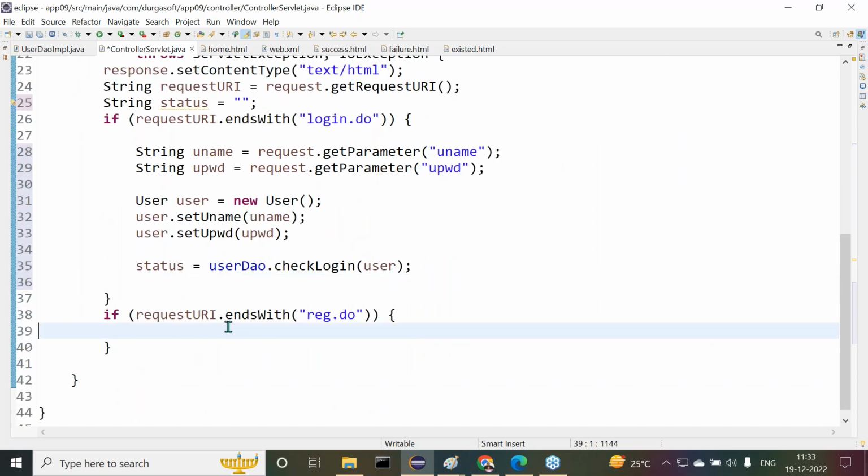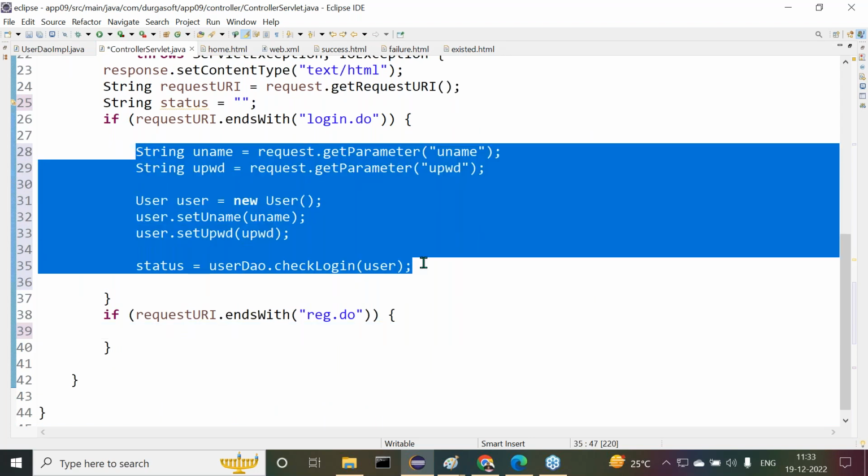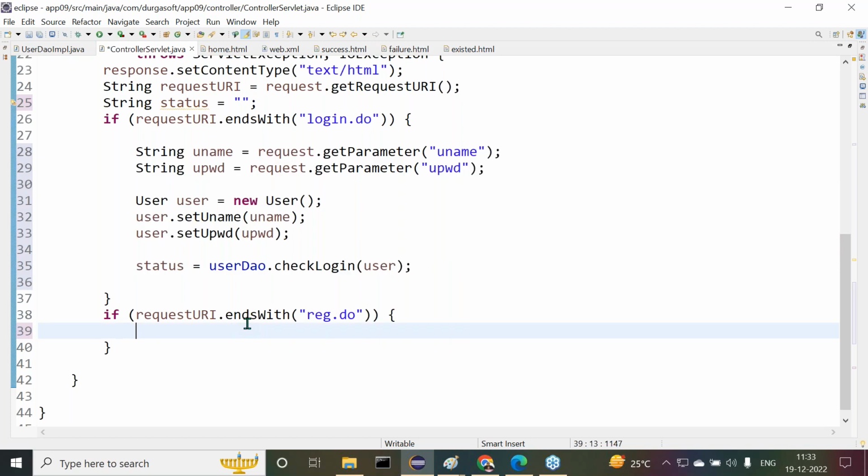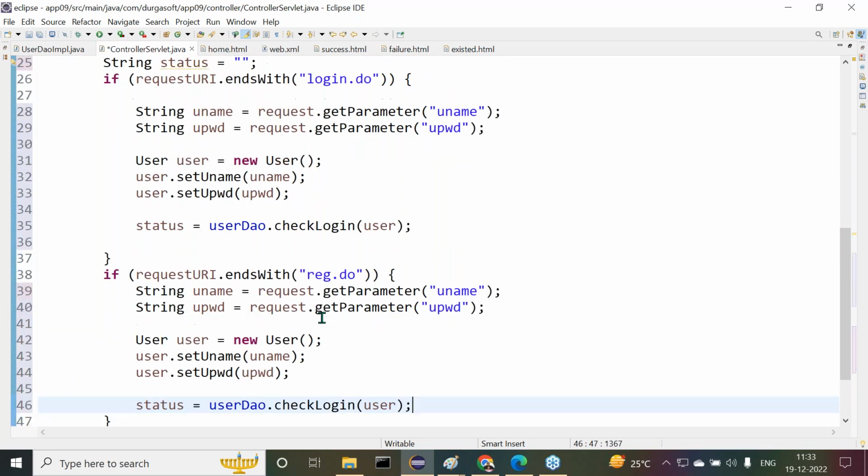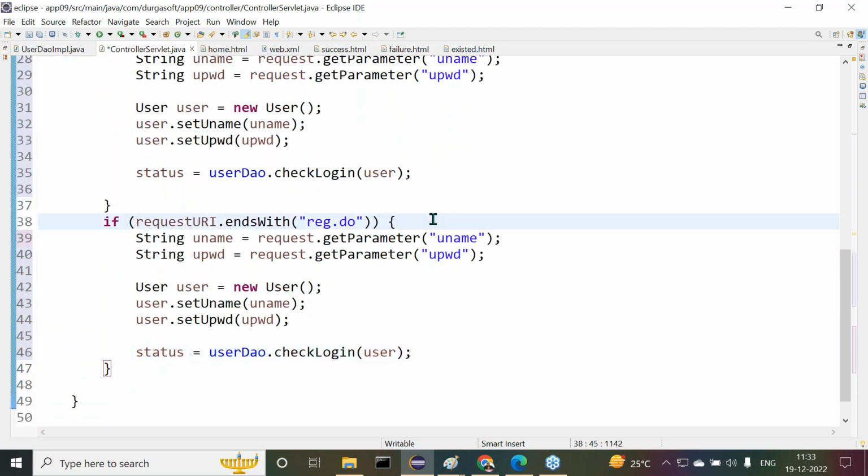Similarly, from this also we have to get the data. What data do we have to get there? Almost everything is required here again in this one also. Let me check this.